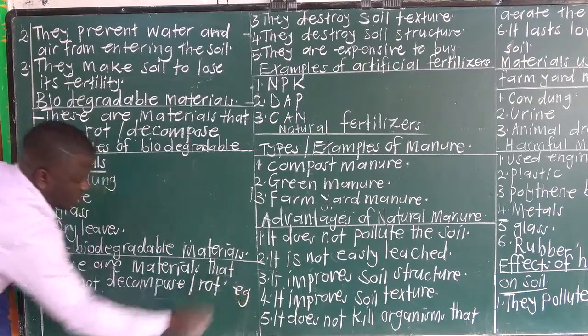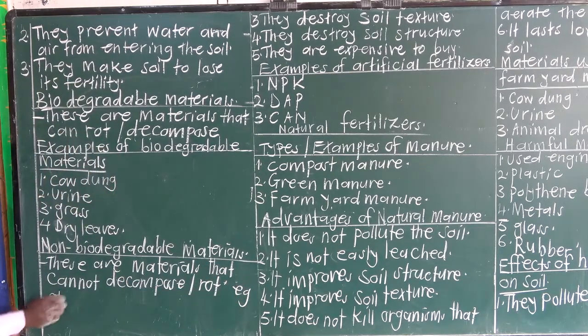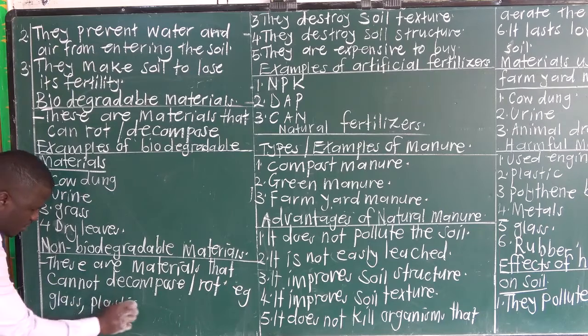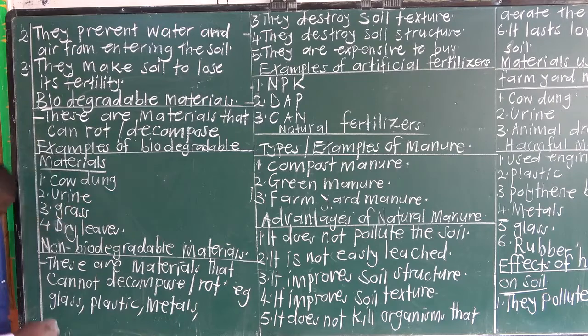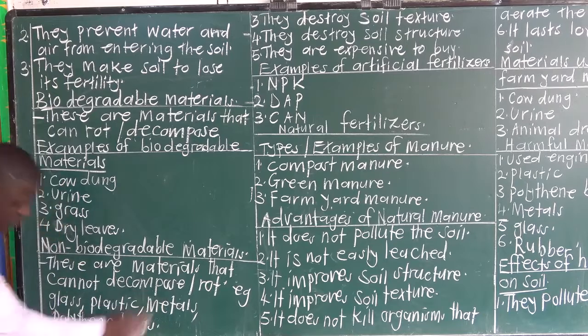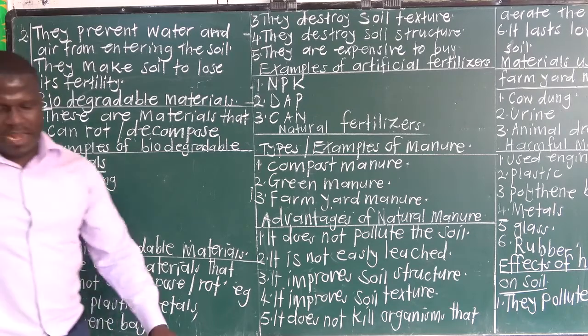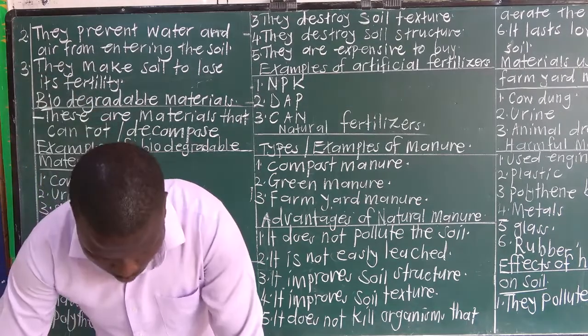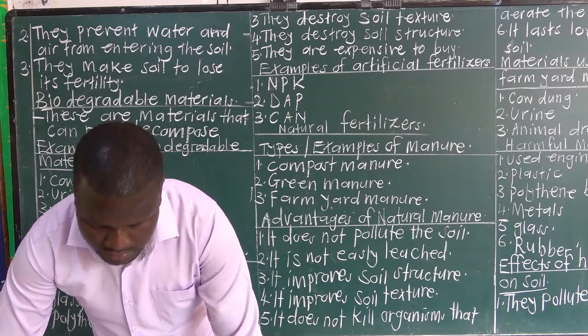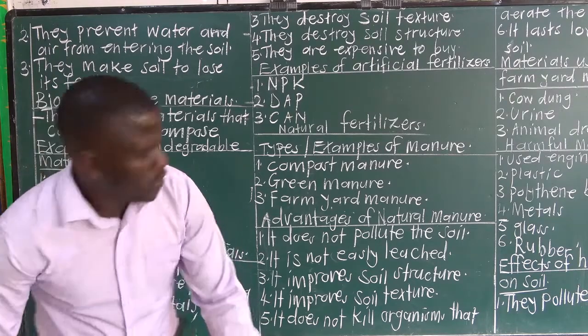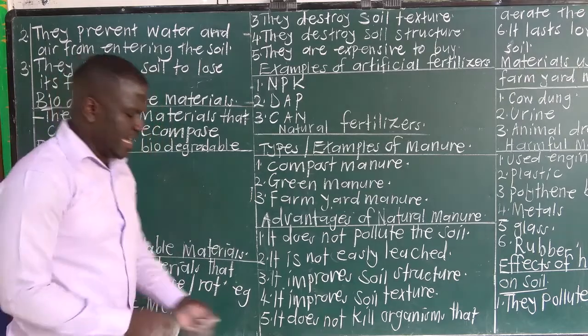For example, we have glass, plastic, metals, polythene bags. Those are examples of non-biodegradable materials. Why are they called non-biodegradable materials? They cannot decompose. As simple as that.